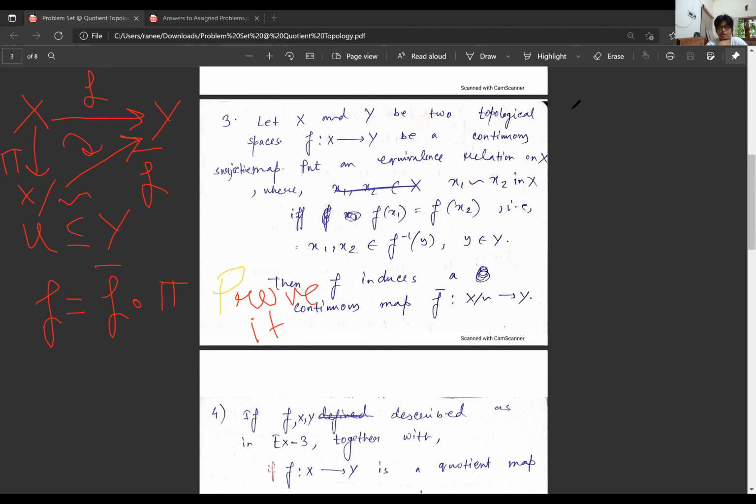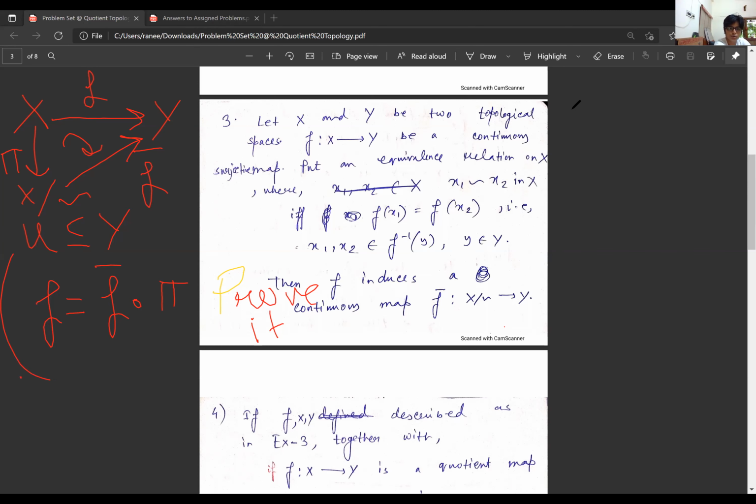So what do we know? We know that f is a continuous map. Therefore if we choose some open set U from Y, then f inverse of U is open in X since f is continuous.